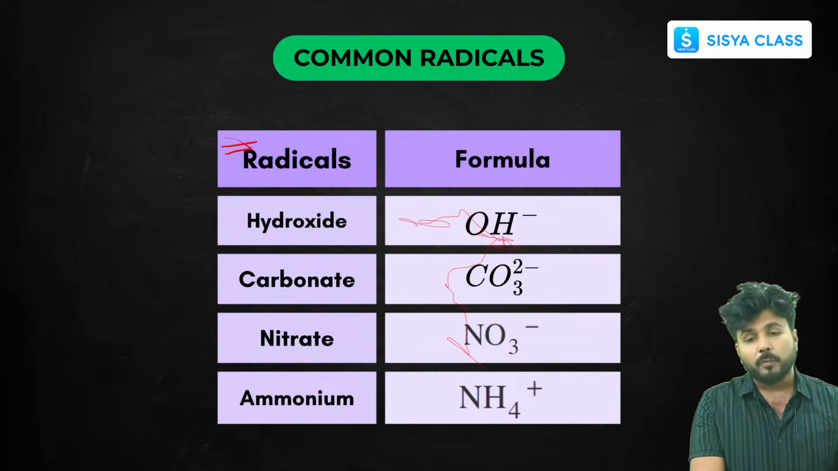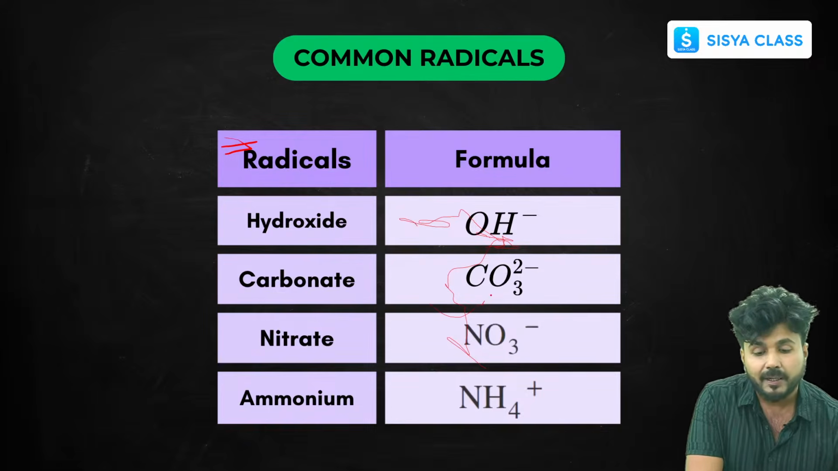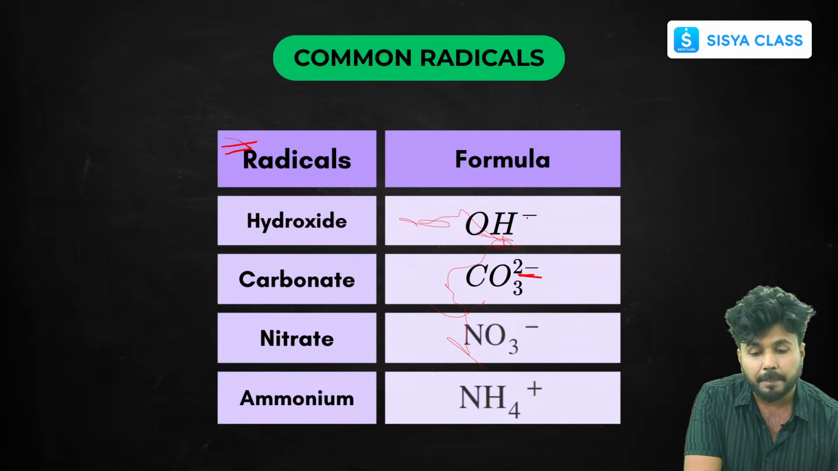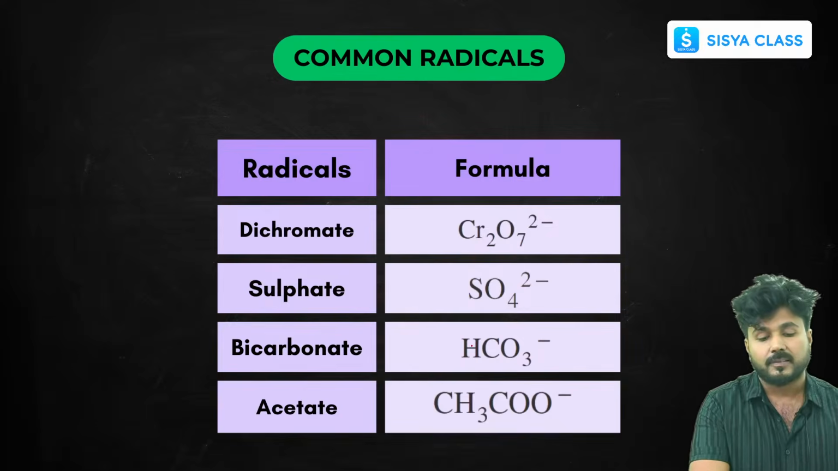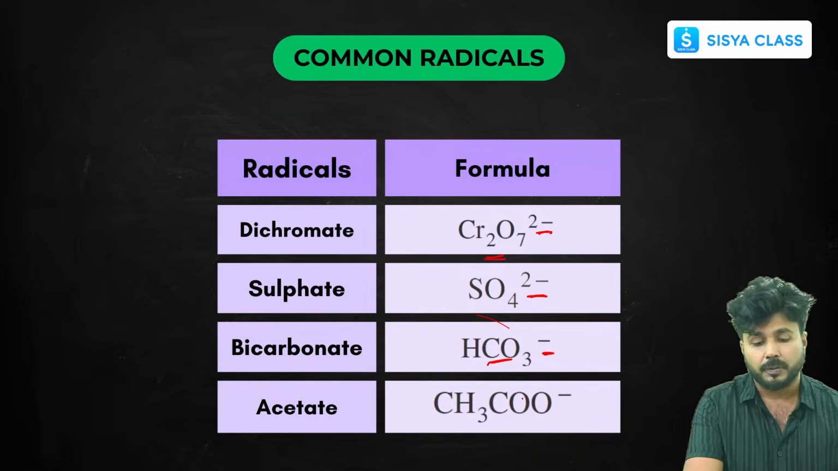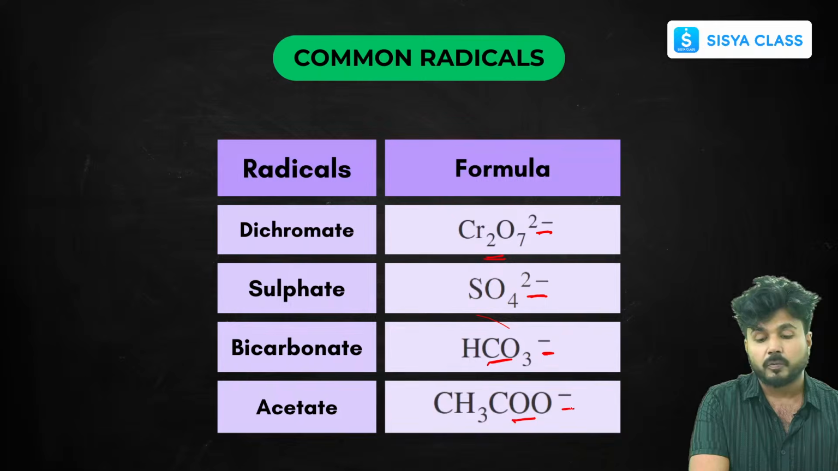Okay, for carbonate it is -2. For nitrate it's -1, hydroxide -1, and for ammonium it's +1. Okay, so these are some important polyatomic ions. Now some more are there. For dichromate it's -2, for sulfate it's -2, for bicarbonate it's -1. If no number is written here, that means -1, and for acetate also it's -1.